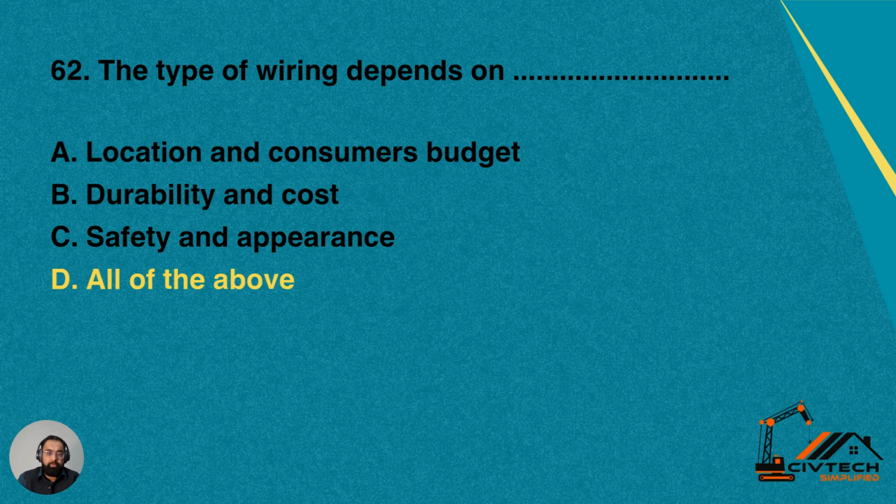Number D, all of the above. Yes, the wiring is dependent on all these factors like location, consumer's budget, durability, of course cost, budget, safety, and then ultimately appearance.